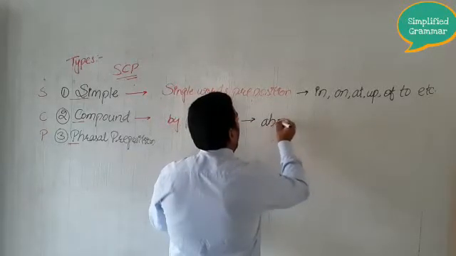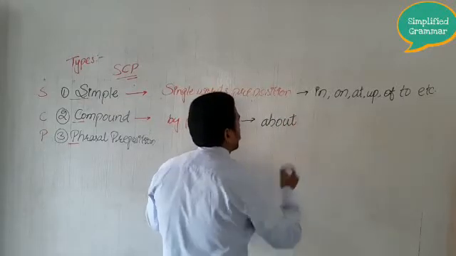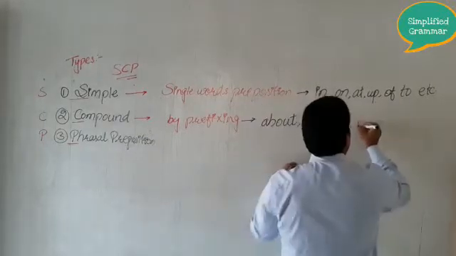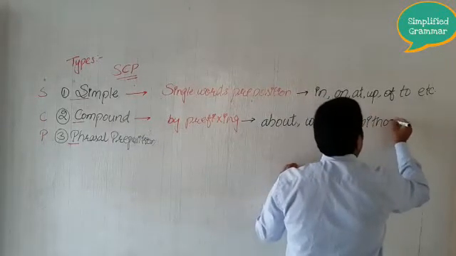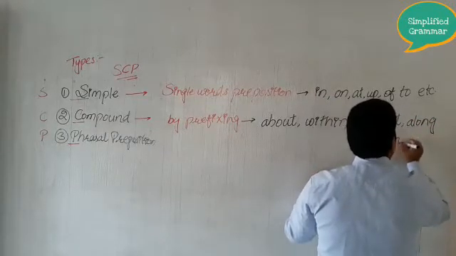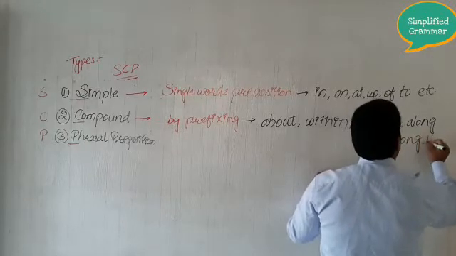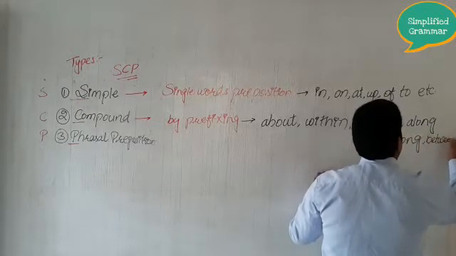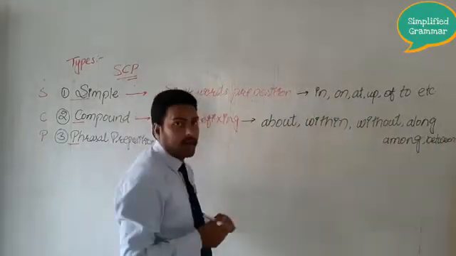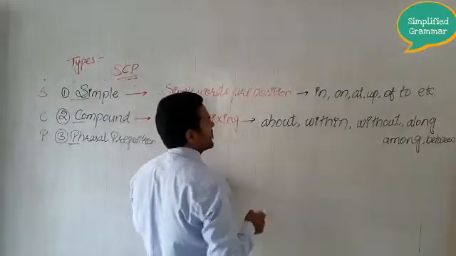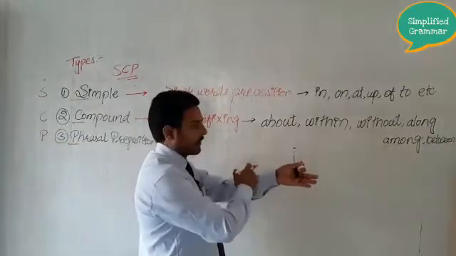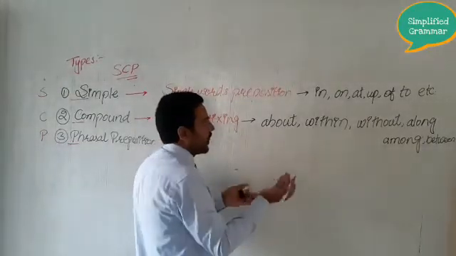Like about, within, without, along, among, between, and so on, etc. Let us see how they have been made up or formed by prefixing. Prefixing means adding before a word, by adding before a preposition. How have they been formed?